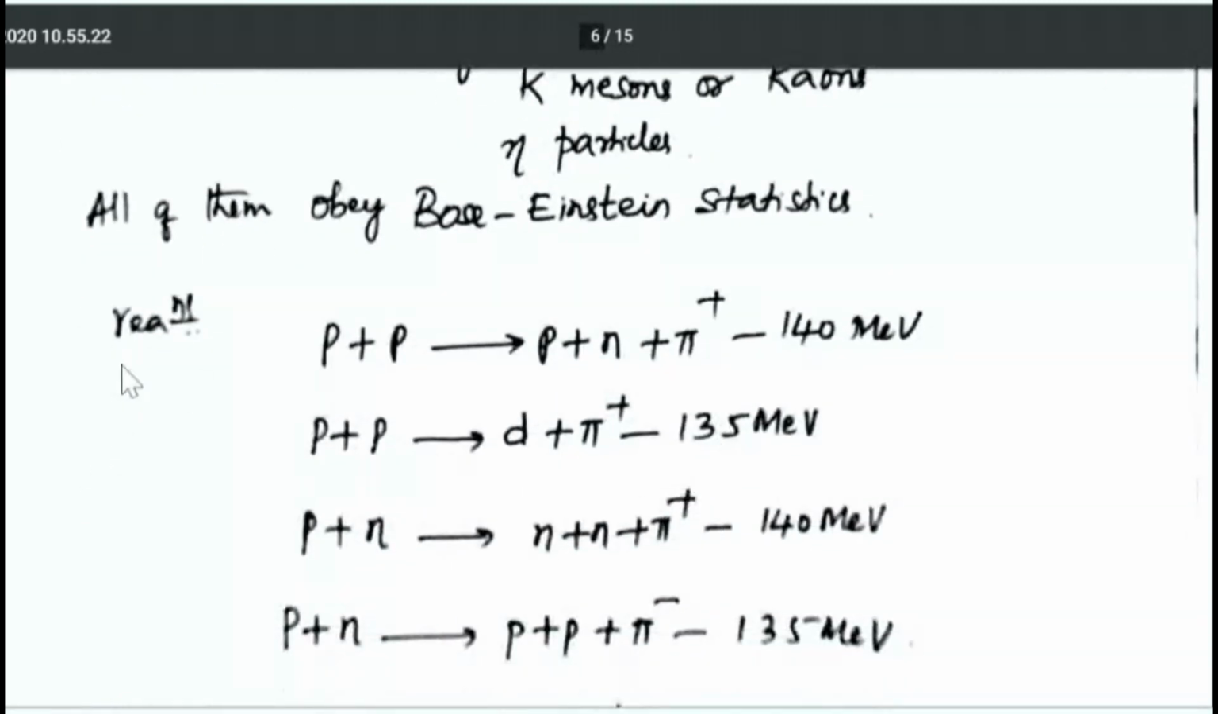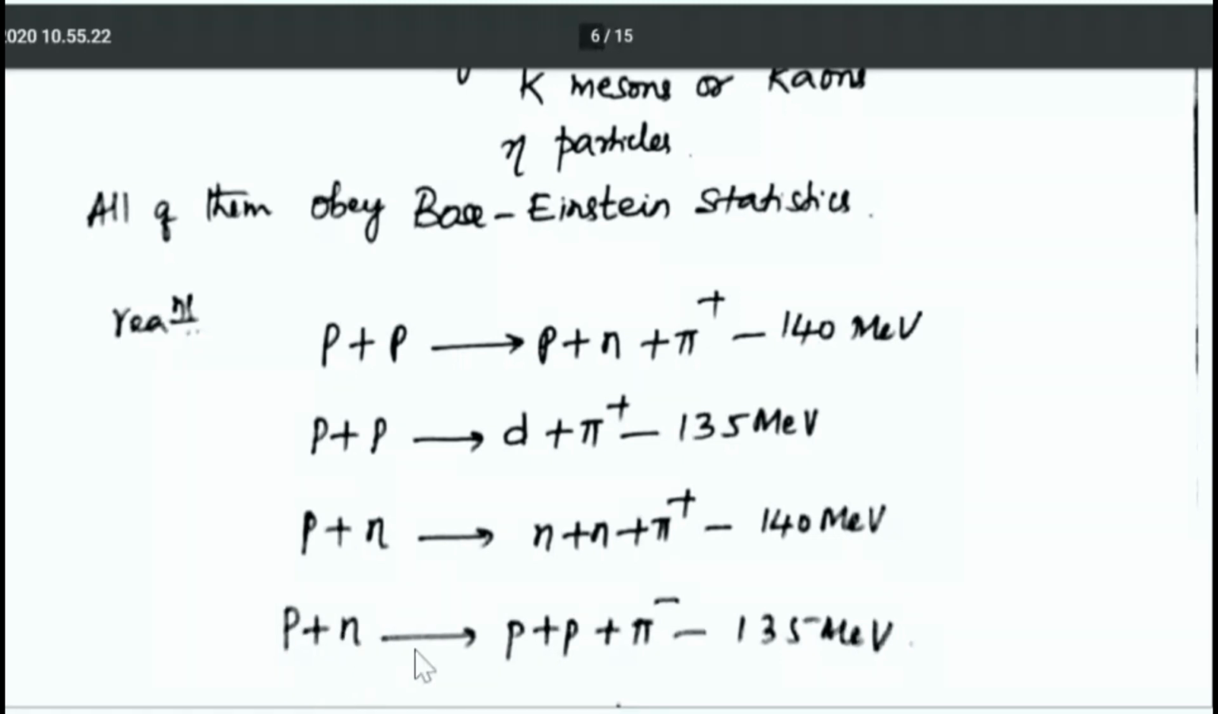And you can look at these reactions. P stands for proton. Proton plus proton gives rise to a proton plus neutron plus a pi meson particle, which is positively charged. Energy in the reaction is minus 140 MeV. Similarly, proton plus proton may give rise to deuteron plus pions. Energy is 135 MeV. Proton plus neutron gives rise to neutron plus pi plus, and energy is 140 MeV.